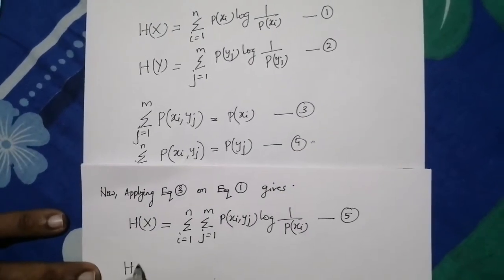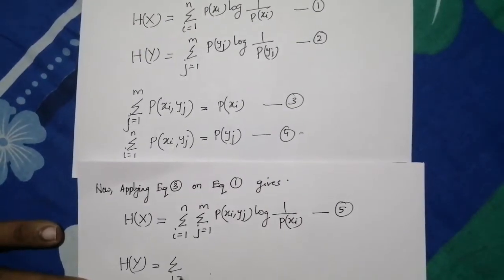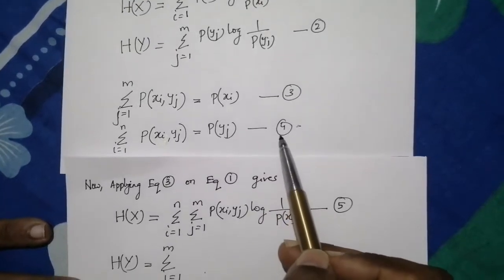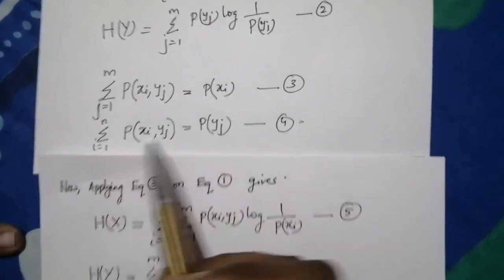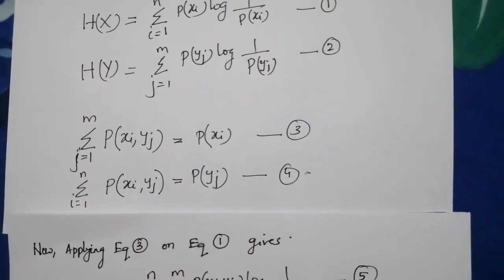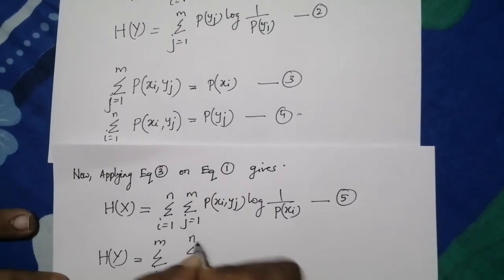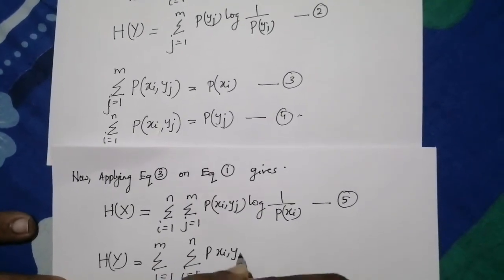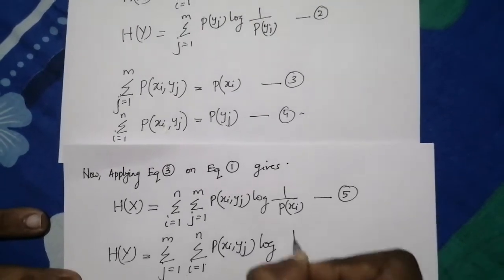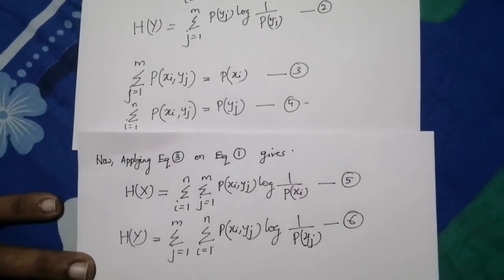Similarly, we can write H(Y) as sigma j equal to 1 to m p of yj, where p of yj is replaced by equation number 4, that is sigma i equal to 1 to n p of xi yj. So H(Y) is sigma j equal to 1 to m sigma i equal to 1 to n p of xi yj log 1 by p of yj. This is equation number 6.